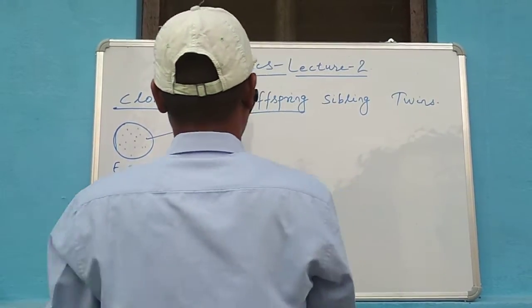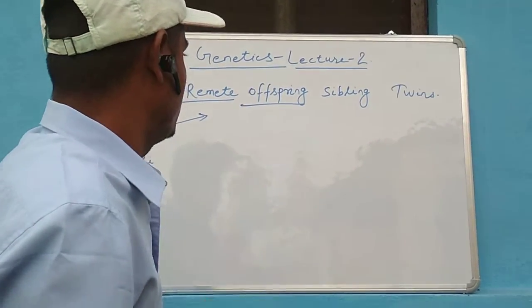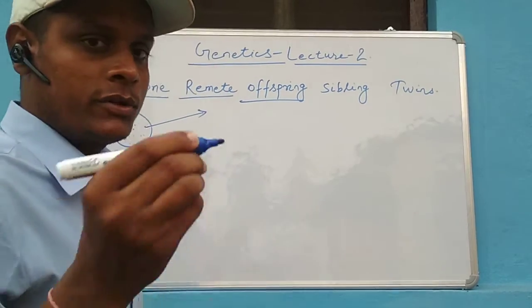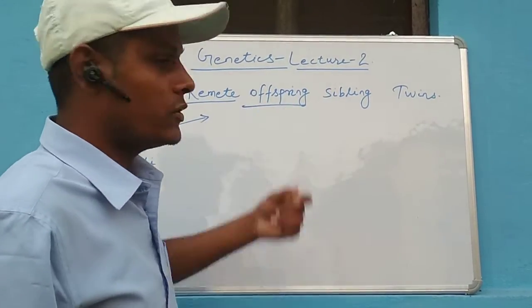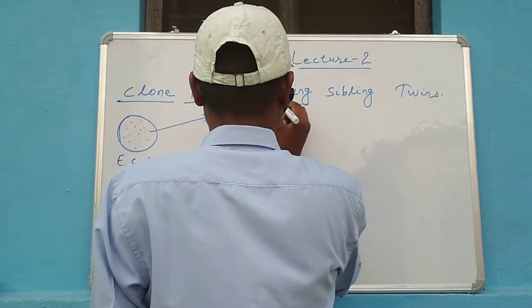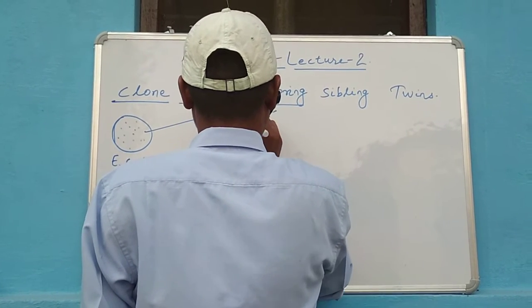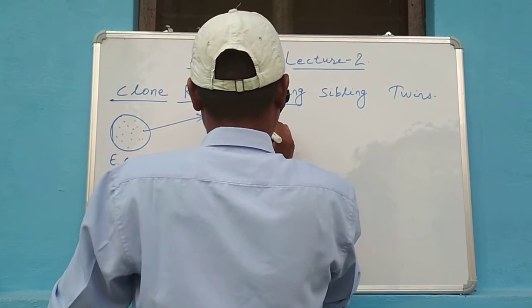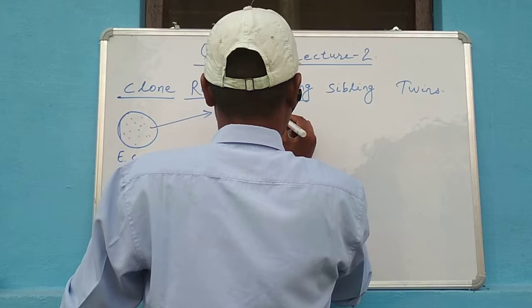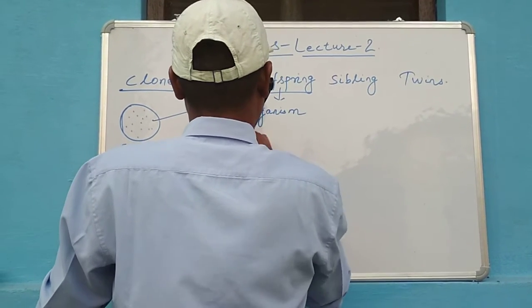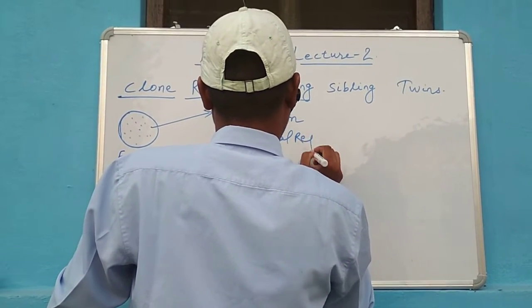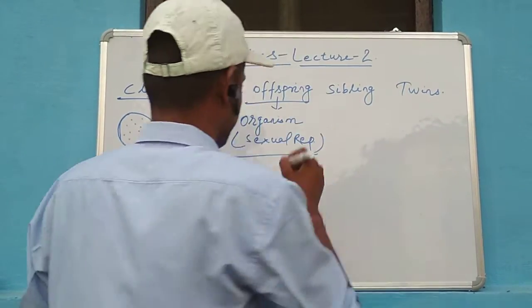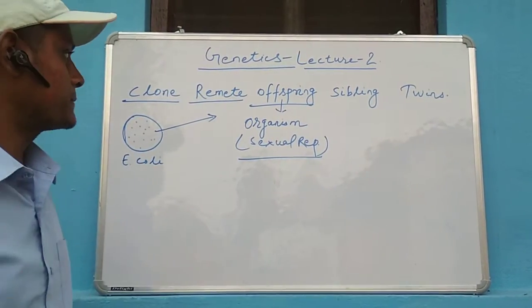Next is offspring. The organism produced by the means of sexual reproduction is offspring. Means the organism produced by the means of sexual reproduction, that is offspring.